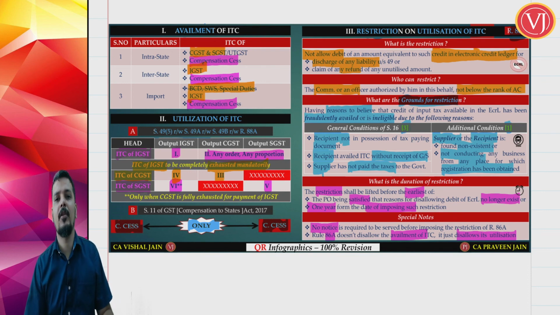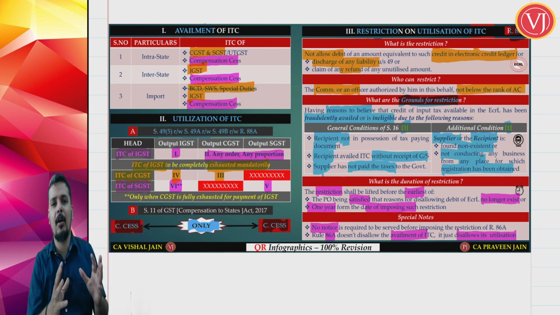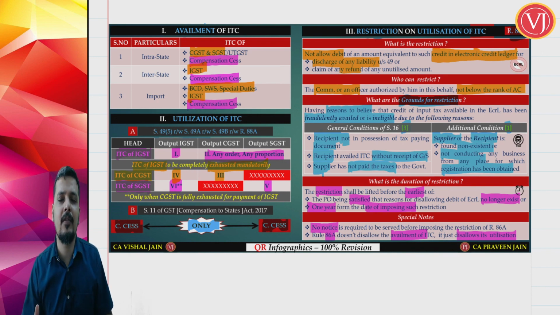So that is all about your restriction on utilization of ITC. So we have discussed two parts. One was your utilization of ITC, which is extremely important for your practical questions, and one was restriction on utilization of ITC, which you can expect in your theoretical questions.